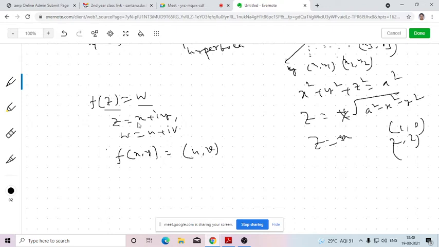So z has 2 parts, that means one real part, one imaginary part. W has 2 parts, one real part, one imaginary part. So totally there are 4 variables, where 2 are independent variables and 2 are dependent variables. Like the previous cases, the number of independent variables changes. The number of independent variables for a function of one variable is 1. For a function of 2 real variables it is 2. But in all those previous cases the number of dependent variables was 1, but here we have 2 dependent variables, that is u and v. So totally there are 4 variables.